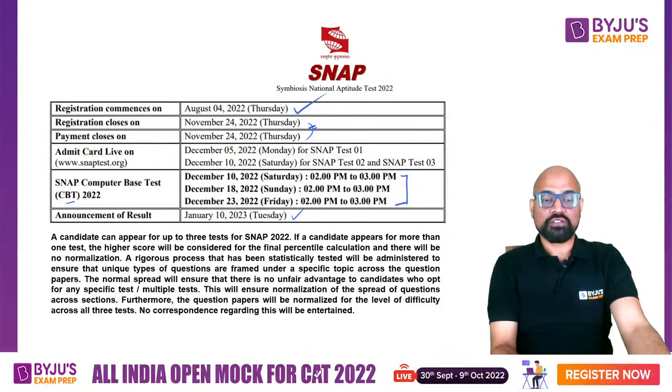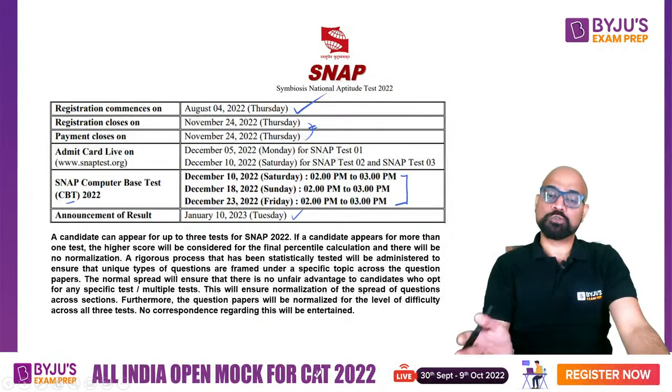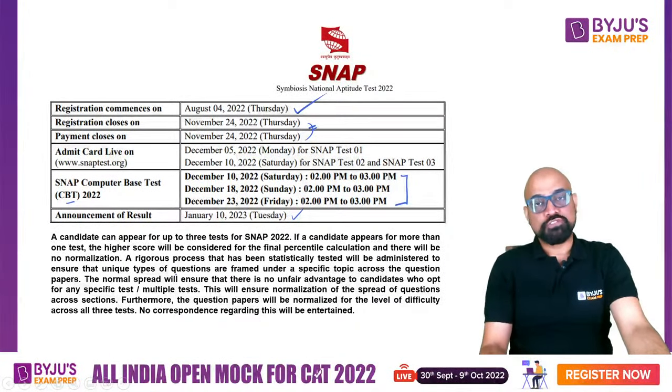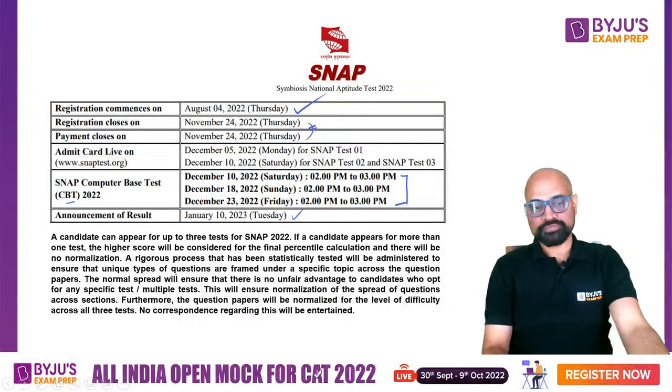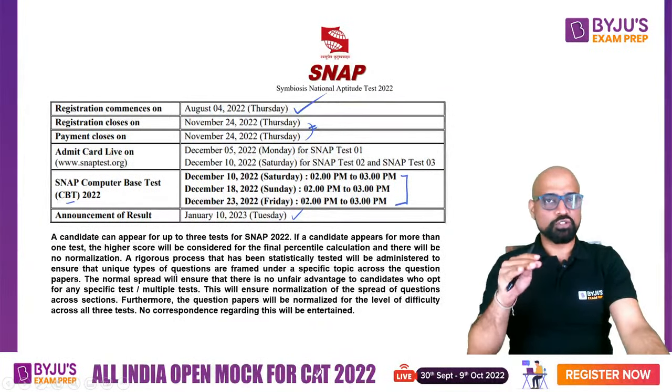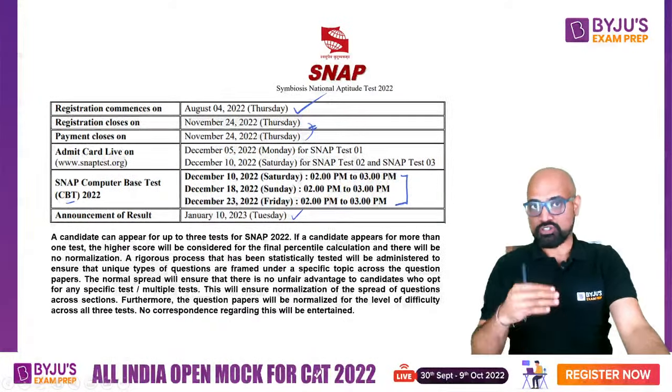They have mentioned that a rigorous process that has been statistically tested will be administered to ensure the unique types of questions are framed under a specific topic across the question papers. The normal spread will ensure that there is no unfair advantage of the spread of questions across sections for any test or multiple tests. This will ensure normalization of the spread of questions across sections automatically. So they're not going to force any other calculation for the normalization process. Furthermore, the question papers will be normalized for the level of difficulty across all the 3 tests. So this normalization is not the software normalization or your score fluctuation.